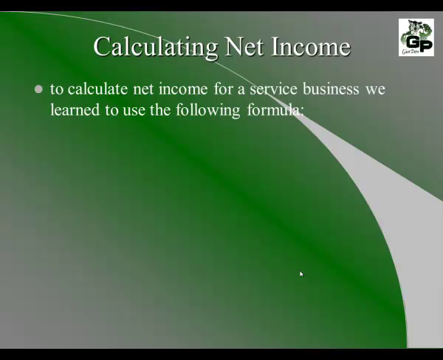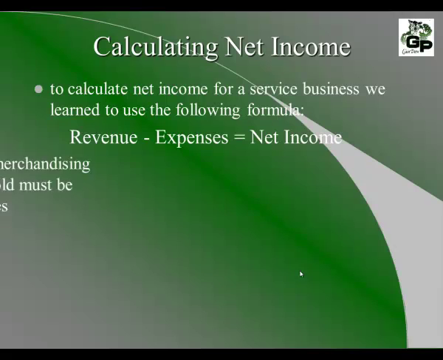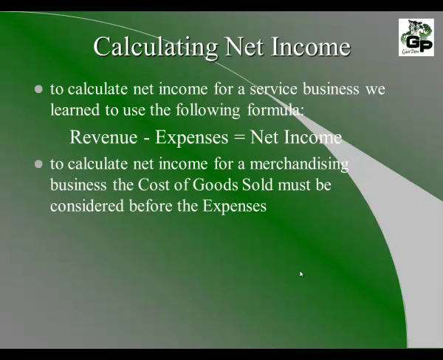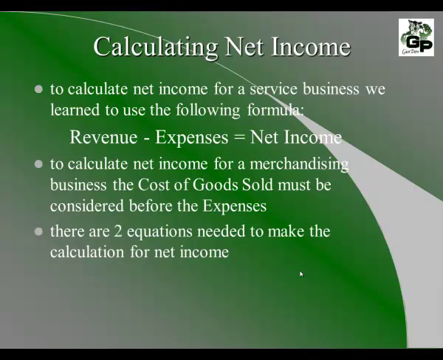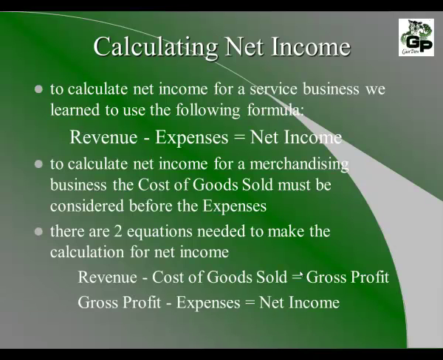There's a different way to calculate net income for a merchandising business. We learned previously for a service business that we would take revenue and subtract the expenses, and that would give us our net income. However, for a merchandising business, we have to include the cost of goods sold before we can consider the expenses. There are two equations that you need to understand in order to get to the final net income. First of all, you take the revenue and you subtract the cost of goods sold. This gives you the gross profit. Once you have the gross profit, you subtract the expenses, and this gives you the net income.